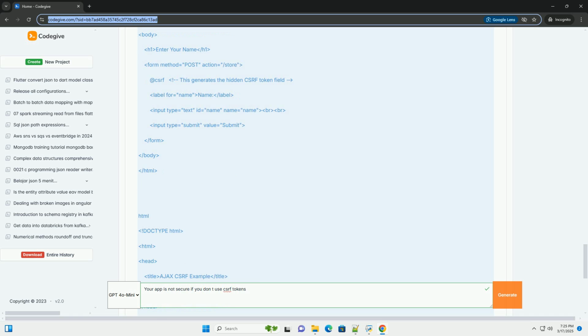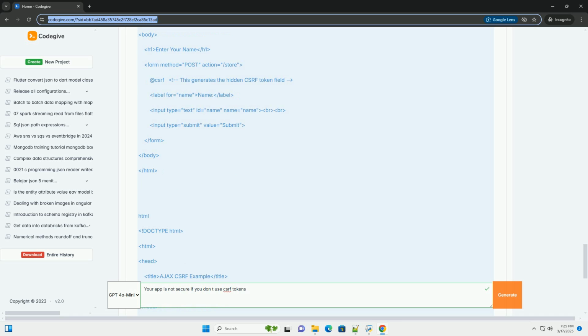3. CSRF tokens, the silver bullet, almost. CSRF tokens, also known as synchronizer tokens, are a common and effective defense against CSRF attacks. They work by adding an unpredictable, user-specific, and session-specific token to each form and request. The server verifies that the token in the request matches the token it expects for that user's session. How CSRF tokens work.